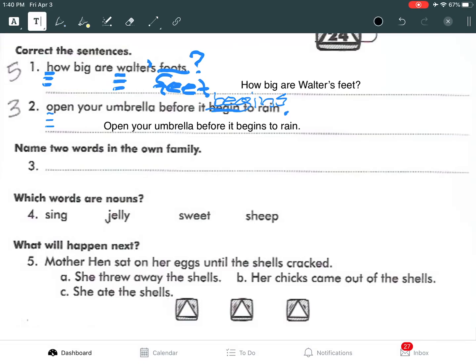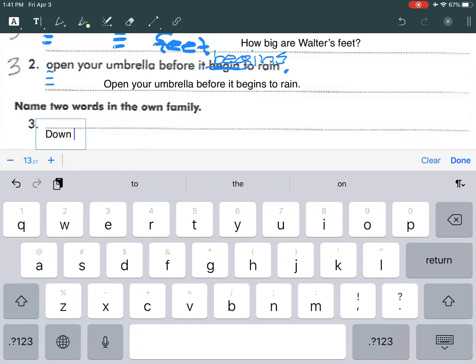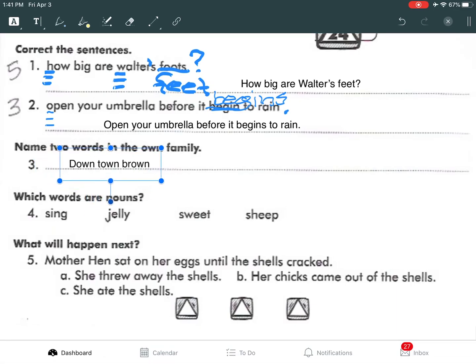Name 2 words in the own family. All right, so you can either type it or write it. I'm going to type it because it makes it easier. So own. So let's see. It could be own or own, like town. But whichever one you choose, both words need to have the same sound. Let's see. I'm going to go with down and town and brown. And I can't think of any more right now. So I'm sure you guys came up with a lot more.